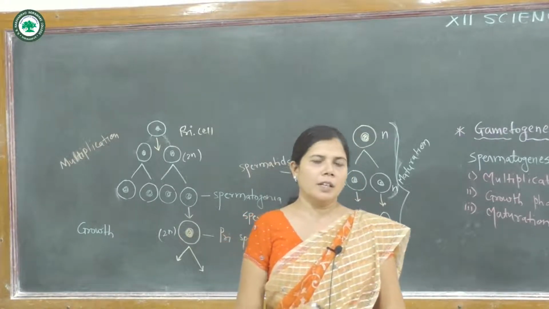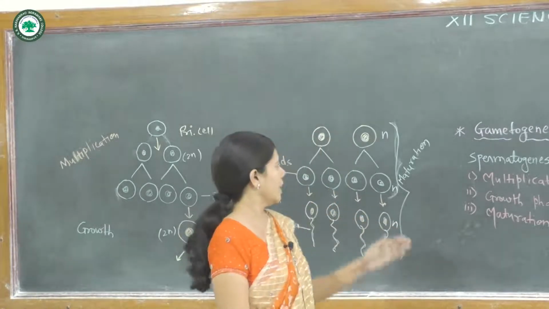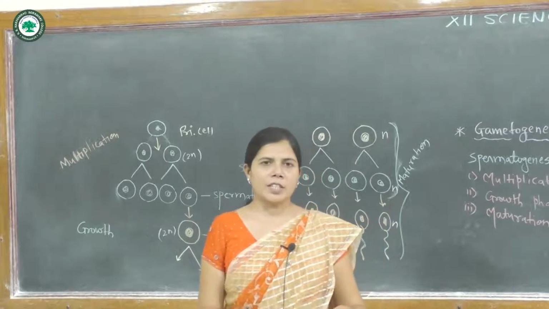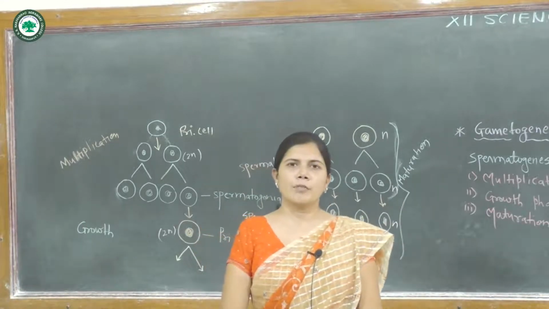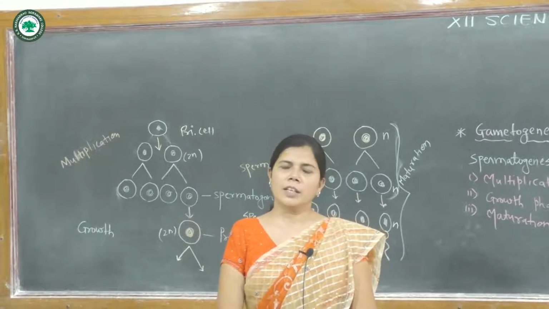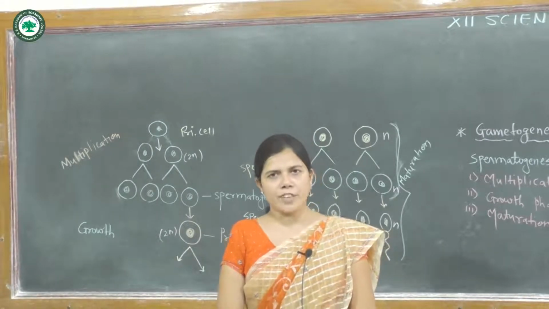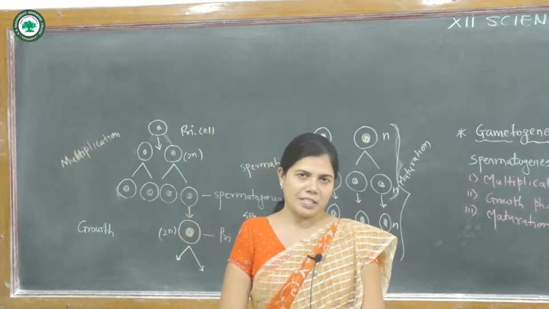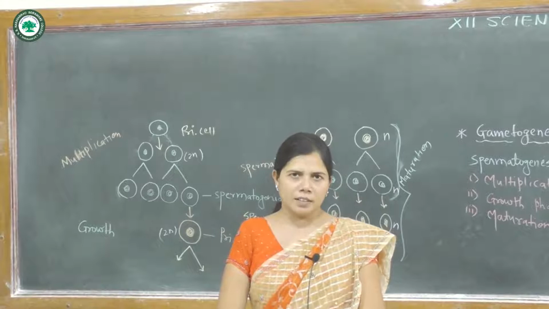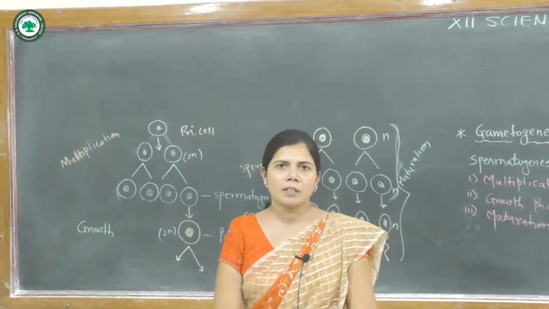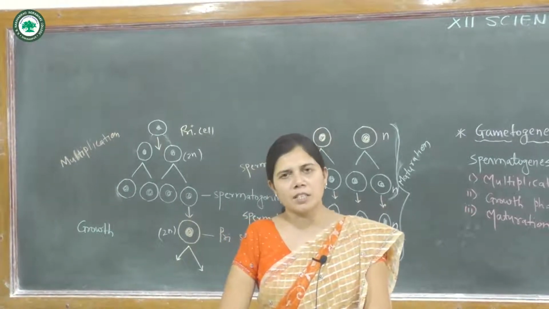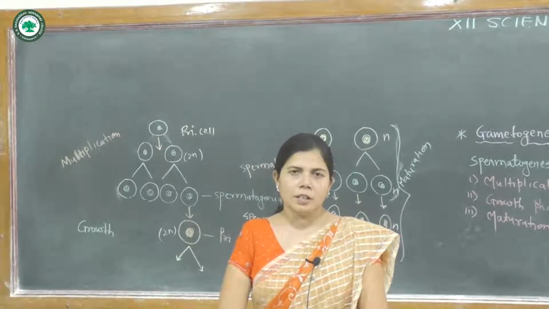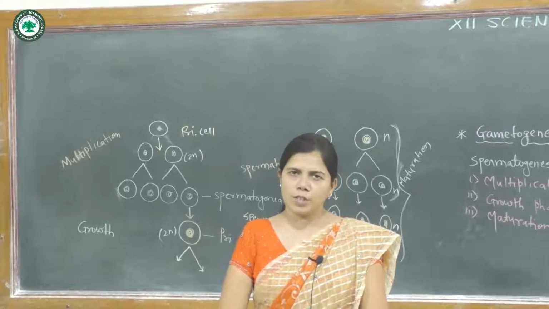The topic is gametogenesis. Gametogenesis means the formation of gametes. The formation of gametes takes place in the gonad in sexually reproducing animals. In the male gonad, the testis, the process is known as spermatogenesis, and in the female gonad, the ovary, the process is known as oogenesis.